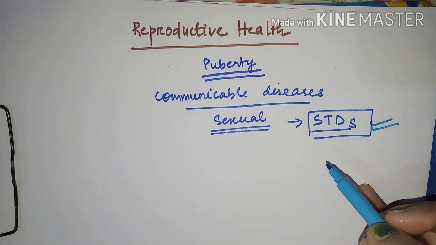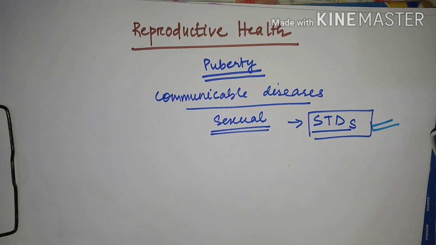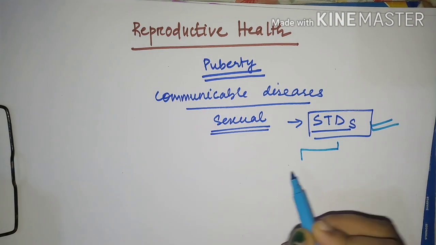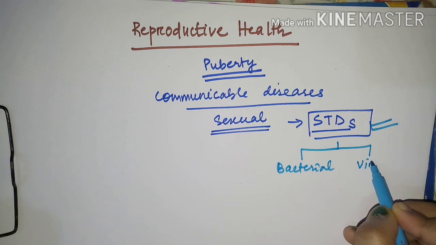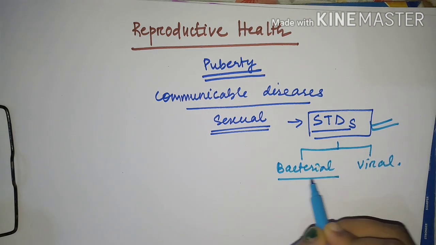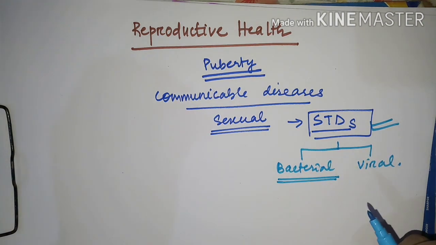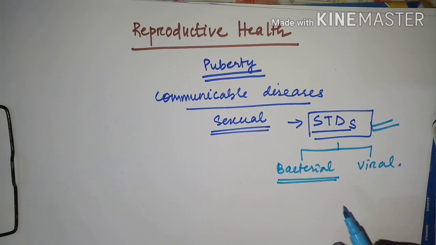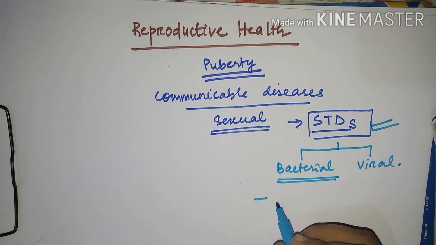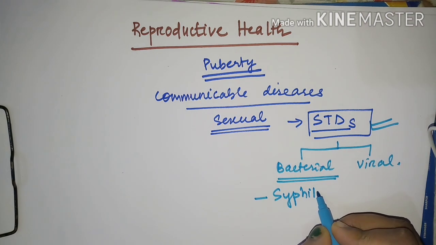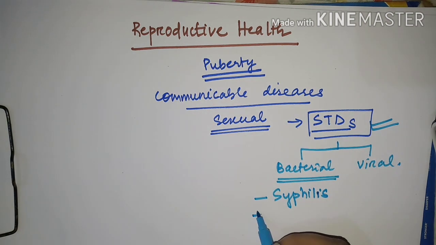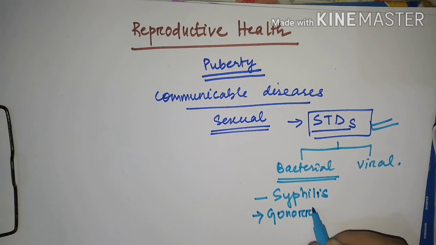Sexually transmitted diseases are generally divided into two types: one is bacterial and the other is viral. The bacterial diseases related to sexually transmitted disease are syphilis and gonorrhea.